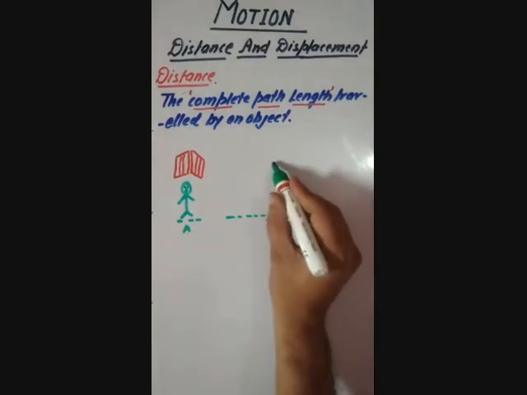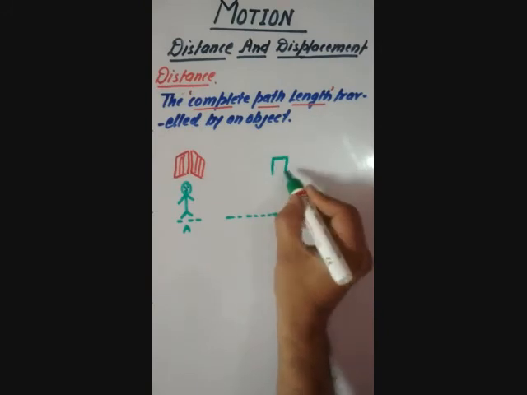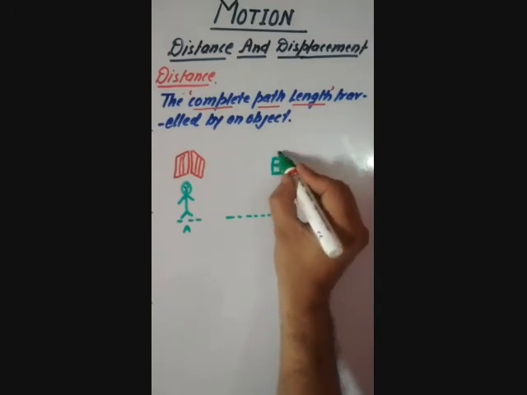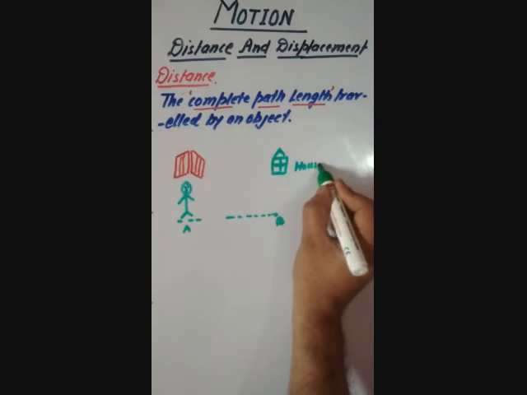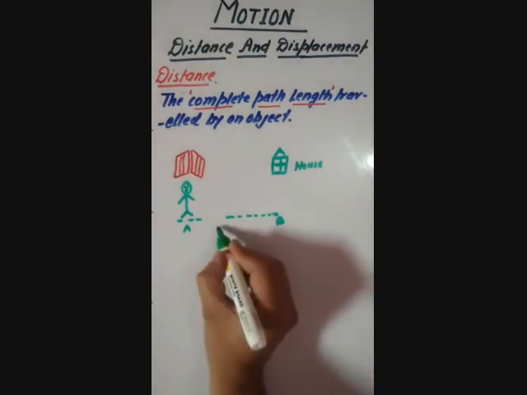Here is his house. In the time of COVID, do not move here and there like Amit. Okay? The distance between school and his house will be 2 kilometers.